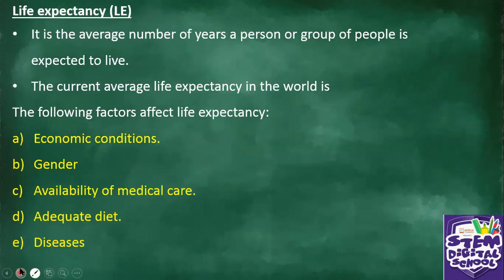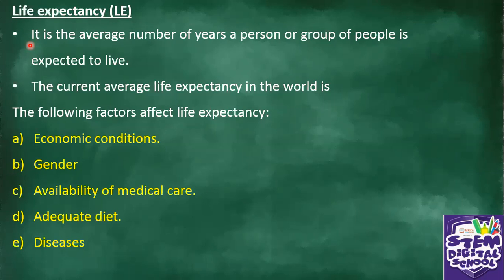We move on. And then we look at life expectancy. So far we've looked at birth rate, death rate, population growth rate, infant mortality rate, IMR. You're supposed to remember those terms, okay? They're very important, those concepts. Now we look at life expectancy. What is life expectancy? It is also known as LE. It is the average number of years a person or group of people is expected to live.